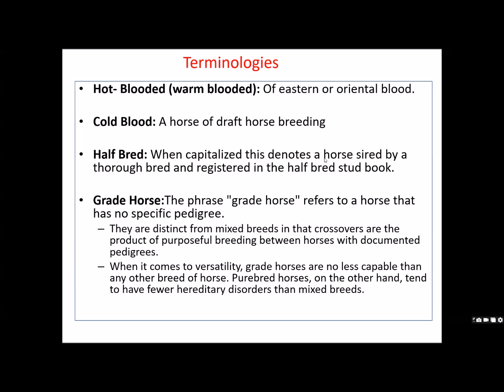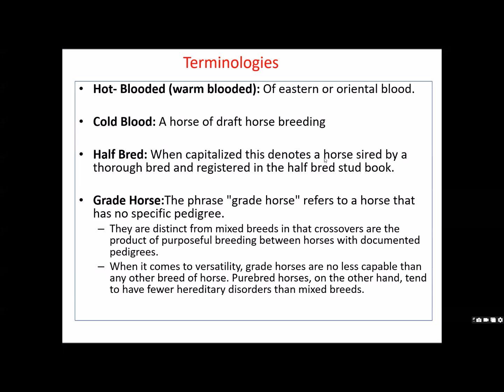Graded horses — just as we say graded Murrah, it is not Murrah but like Murrah, meaning it almost simulates the pure Murrah but is still not Murrah. Similarly here, the phrase grade horse refers to horses that have no specific pedigree but have almost all the good characteristics. When you say grade horse, they are distinct from mixed breeds in that crossovers are the product of purposeful breeding between horses with a documented pedigree.